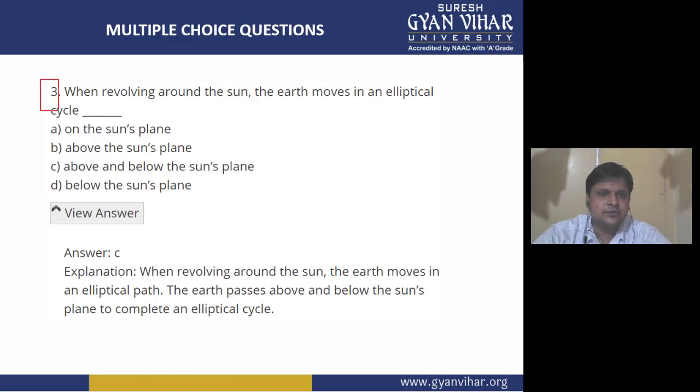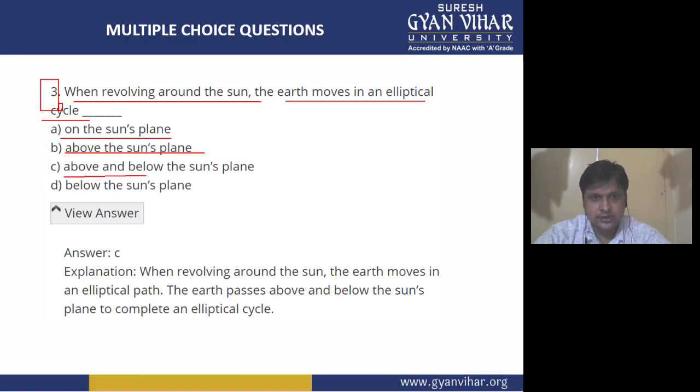The question is, when revolving around the sun, the earth moves in an elliptical cycle, then there is a dash. We have to fill in the blanks. Options are on the sun's plane, A option. B is above the sun's plane. Option C is above and below the sun's plane, and option D is below the sun's plane.